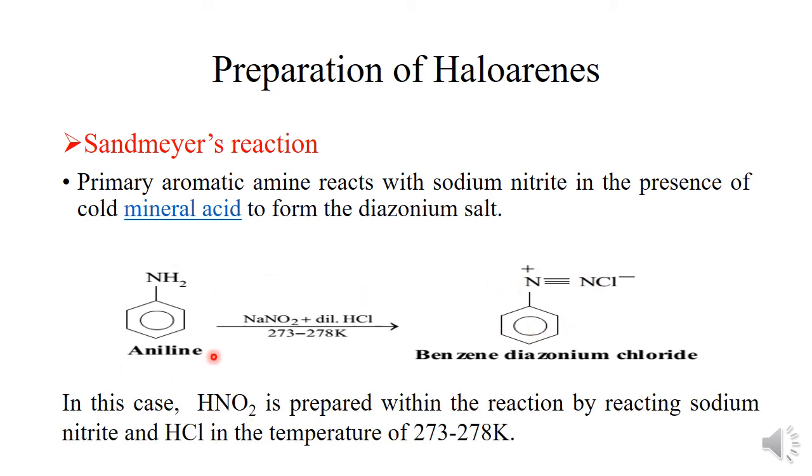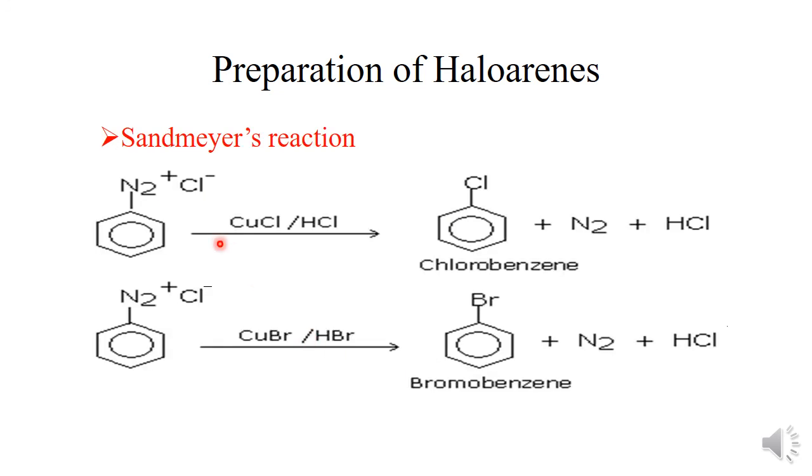Actually, this aniline reacts with nitrous acid, which is prepared within the reaction by reacting sodium nitrite and HCl in the temperature range of 273 to 278 Kelvin. Clear? So this benzene diazonium chloride further reacts with cuprous halide, that is cuprous chloride dissolved in HCl, or cuprous bromide dissolved in HBr, that is hydrogen bromide, leading to the formation of the respective products, chlorobenzene or bromobenzene as major products, whereas nitrogen and hydrogen chloride are obtained as byproducts.